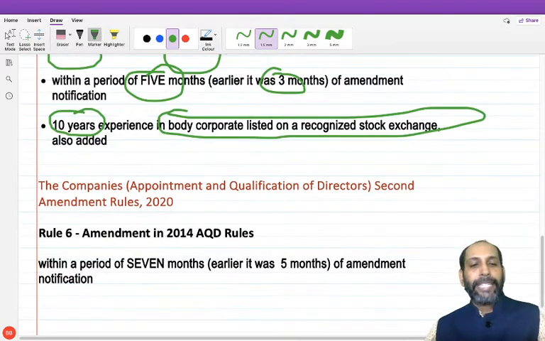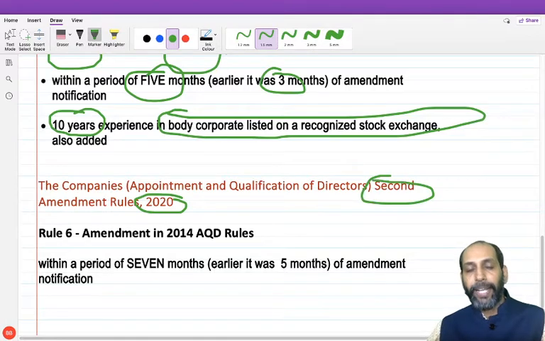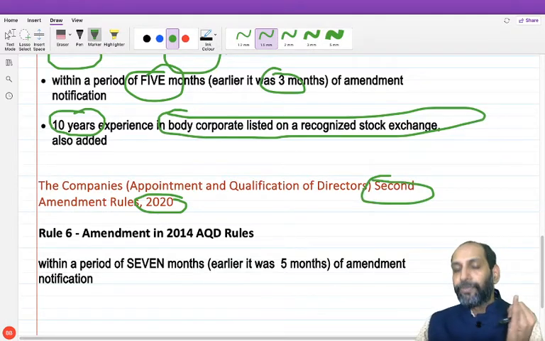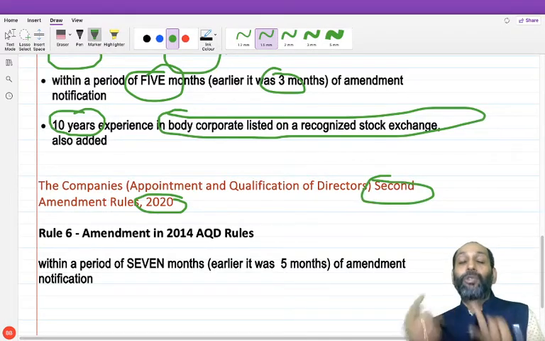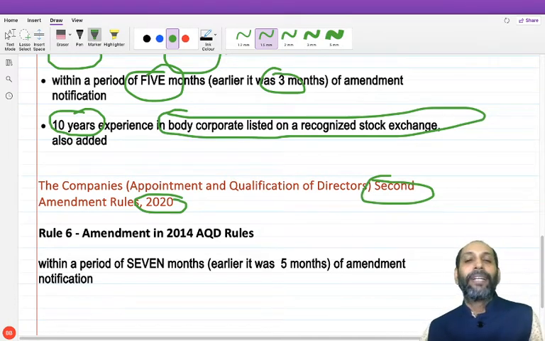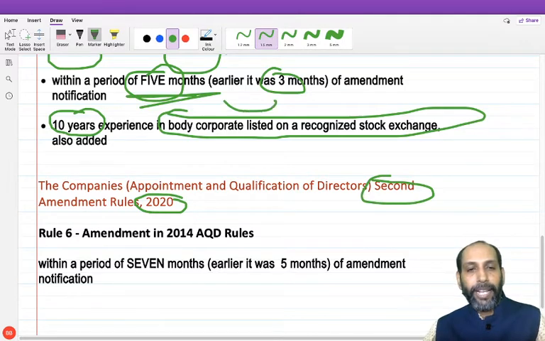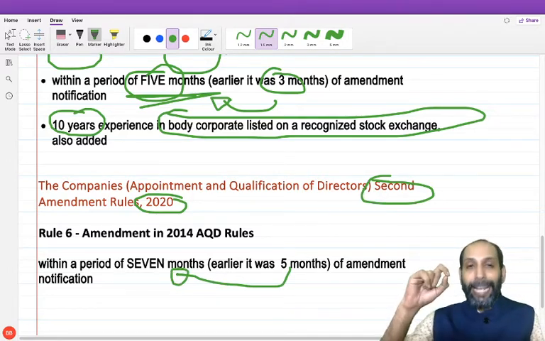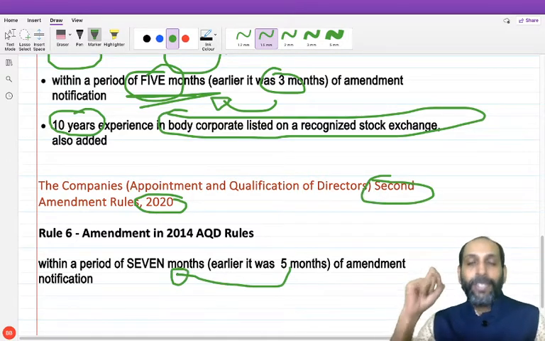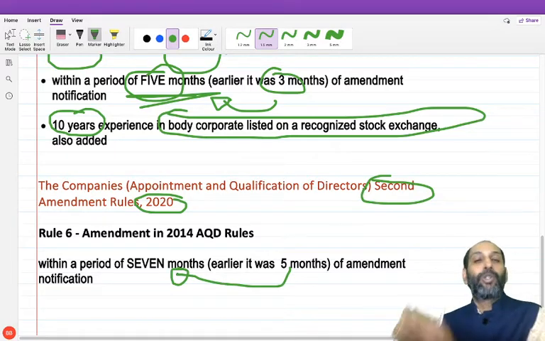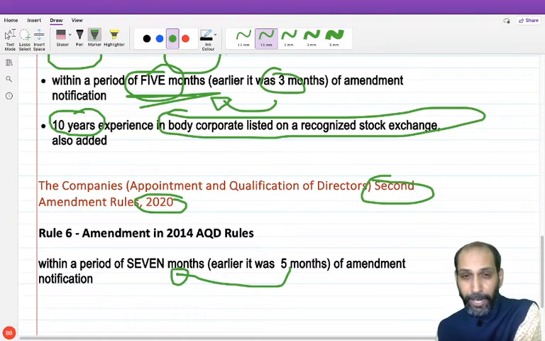Now, friends, the second amendment. This is very important. The second amendment in 2020. I repeat again, three amendments: 2019 one, 2020 one, and 2020 again a second one. What is the second one? The time limit has been changed. Earlier, instead of 3 months, they had brought 5 months. Now, instead of 5 months, they have increased that limit to 7 months. So now the applicability is that once this Rule 6 has been notified, within 7 months they have to enroll themselves as an independent director in the data bank, and of course complete the qualification with respect to the proficiency test.